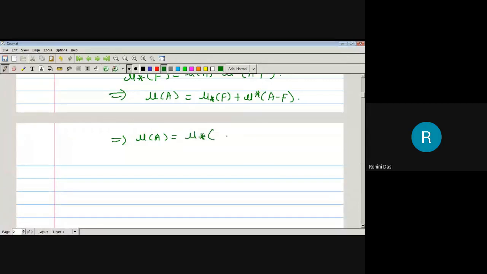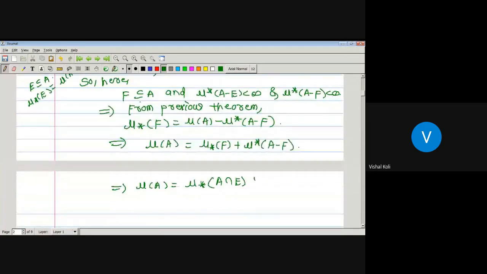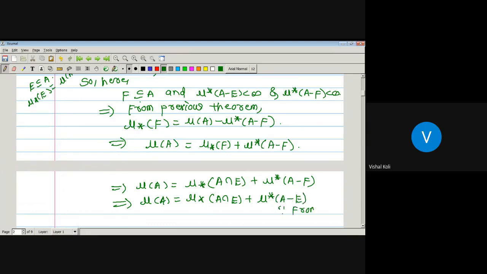A intersection E. And we have proved that outer measure of A minus F is nothing but the outer measure of A minus E. So measure of A equal to inner measure of A intersection E plus outer measure of A minus E, since from star. Okay, take this one as a star.